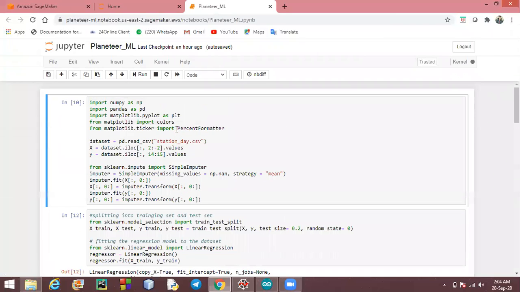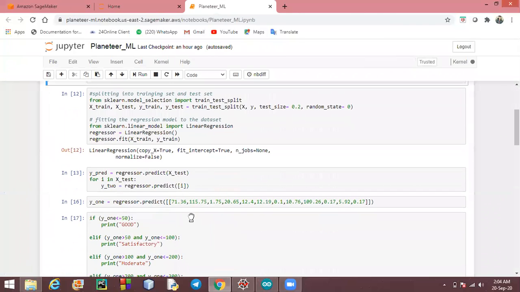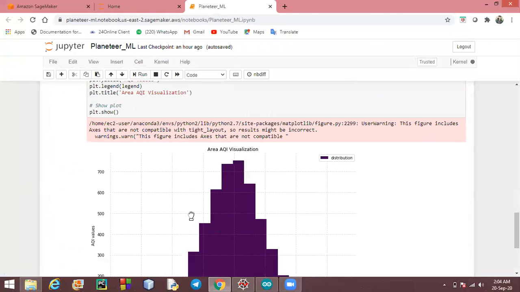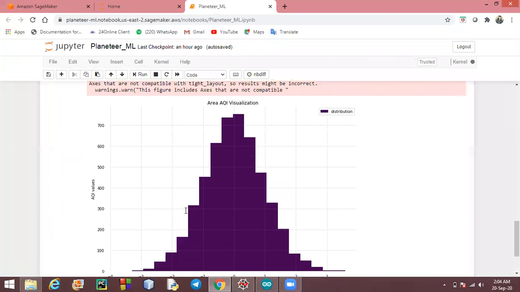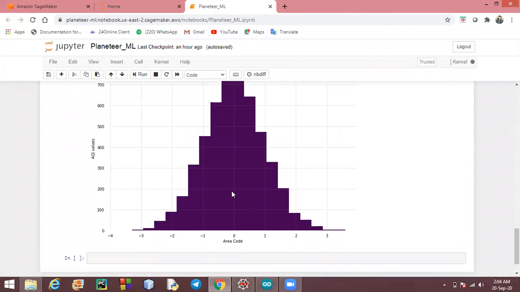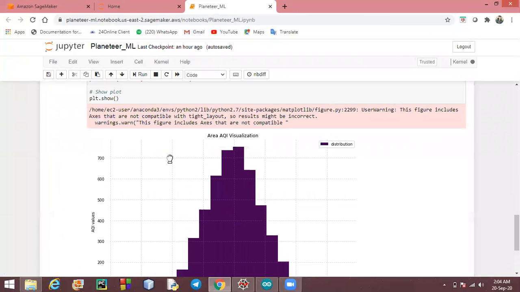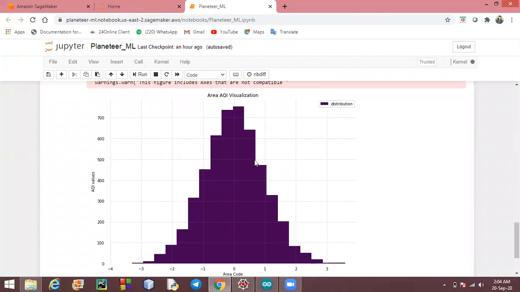So here is the code we have. Let's go to the section which is the most important. This code is giving us a visualization of the area, the area-wise AQI values. We have set this graph like this: the highest AQI is shown in the middle, and these are some sample inputs on which it's showing the AQI. If the SDGs are just visualizing this, they can understand, oh my God, these are the areas that are so polluted and they have to work on that.